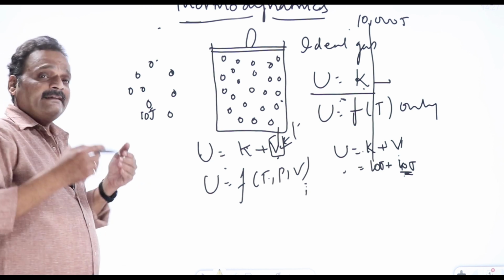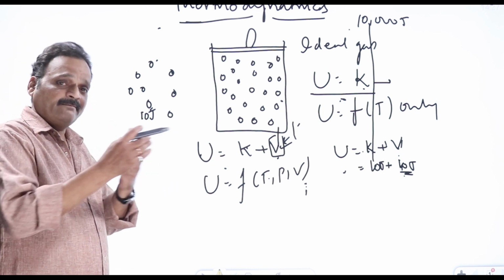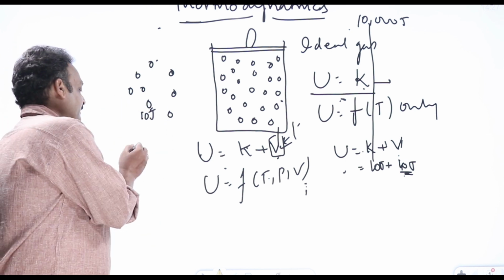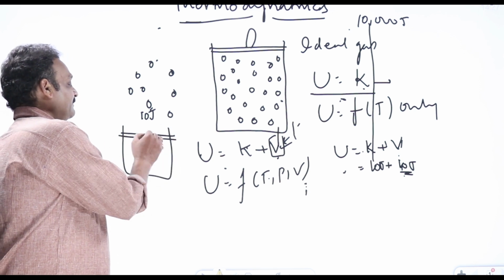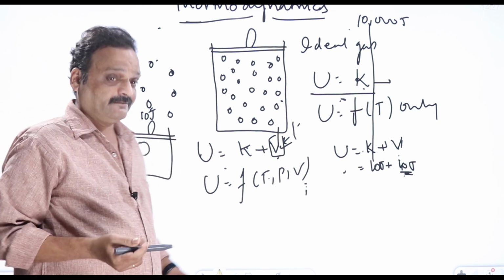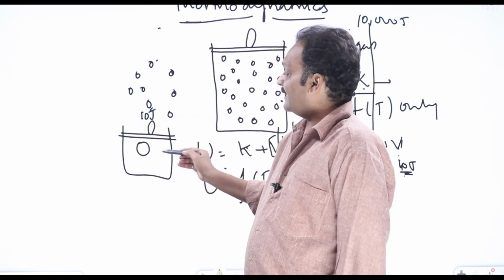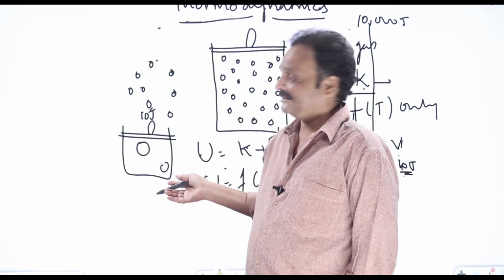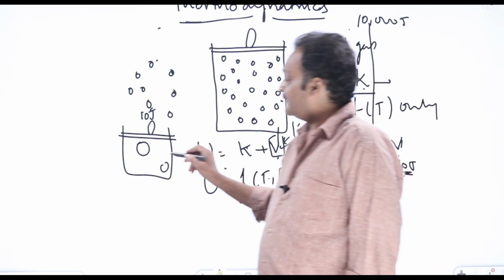When do we get intermolecular attraction forces? If two molecules are there, they will be interacting with each other through van der Waals forces, and potential energy will come. If I put only one atom in my sample, one atom will not have any intermolecular attraction forces. There should be some other molecule to interact with. So if I put one atom or two atoms, the intermolecular attraction forces effect will be very less and potential energy will be very less.